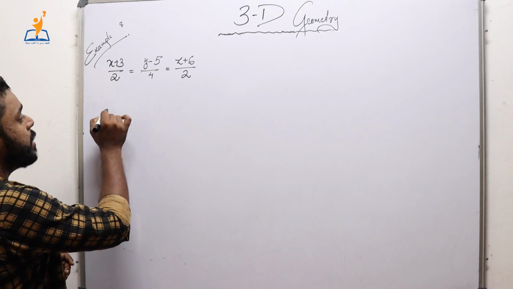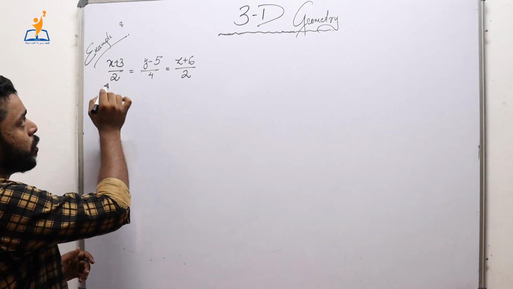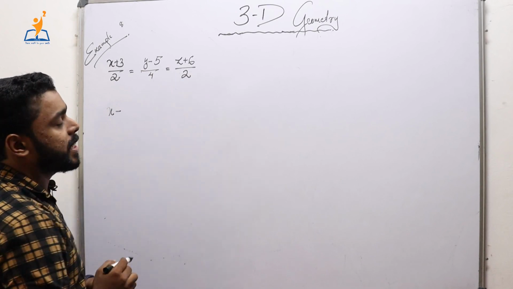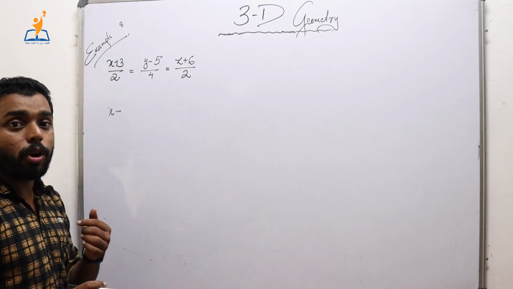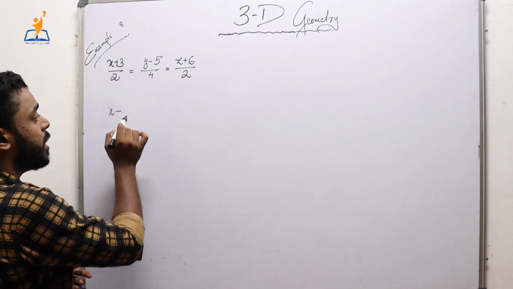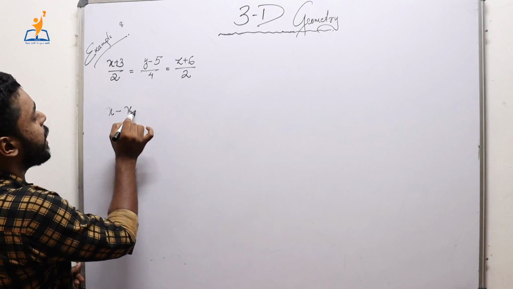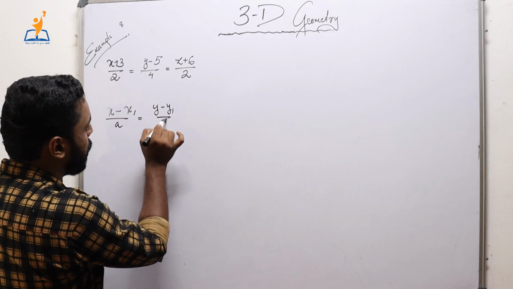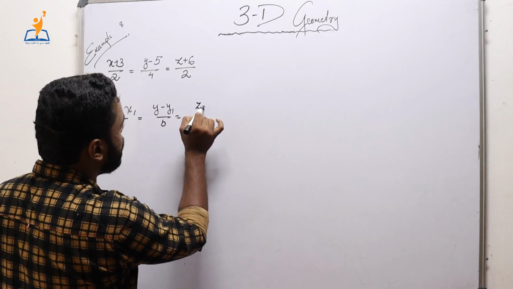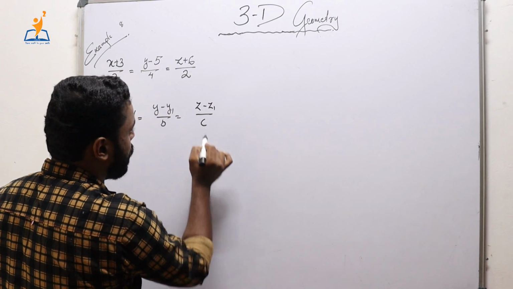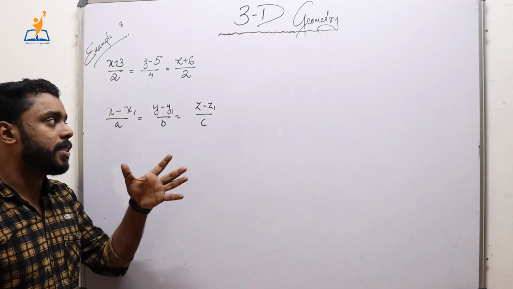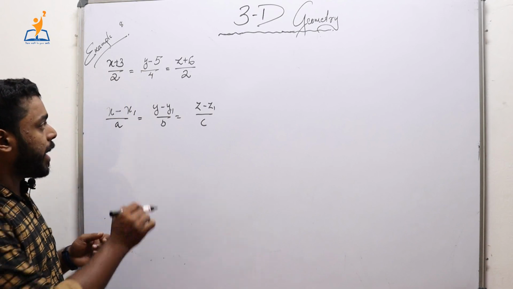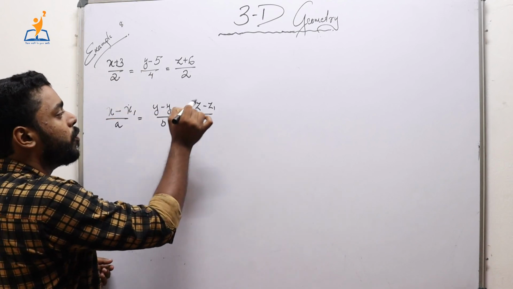We know that the Cartesian equation of a line is of the form (x minus x1) by A equal to (y minus y1) by B is equal to (z minus z1) by C, which is the equation of the line which passes through a point and is parallel to a vector b, where the point is (x1, y1, z1).